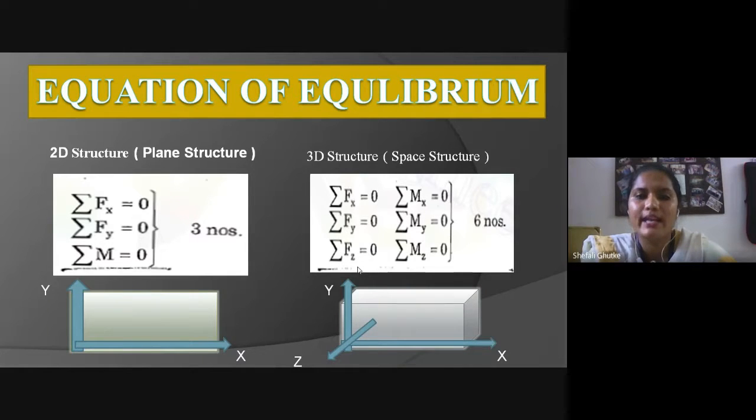The total number of equations is 6. You can see here a 3D block with x-axis, y-axis and z-axis. This type of structure is known as a 3D structure or space structure.